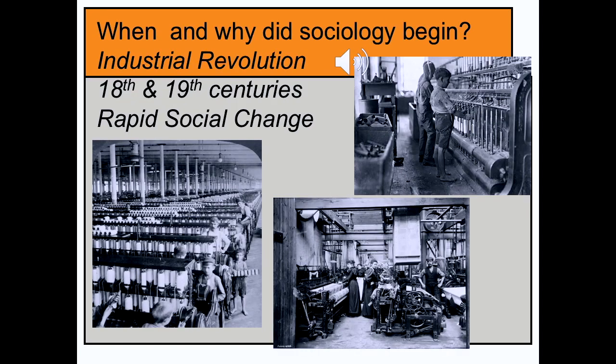Sociology developed as a discipline basically in response to what was happening in society caused by the Industrial Revolution of the 18th and 19th centuries. Hundreds of thousands of people moved from the farms into the cities to work in factories. All of social life was in upheaval, and various theories tried to explain what was going on.